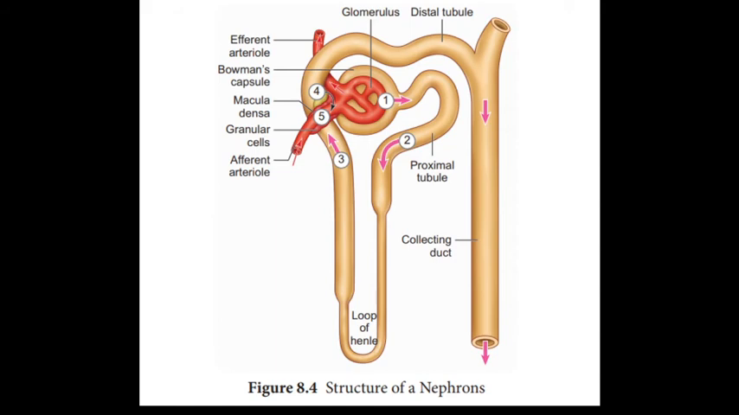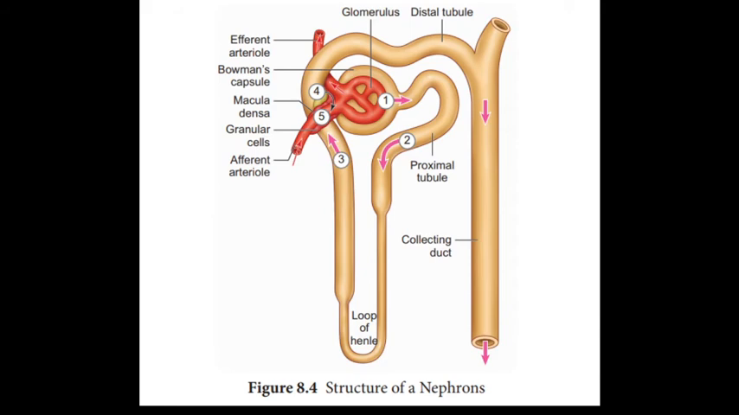Okay, PCT stands for proximal convoluted tubule. The second part is called the loop of Henle, and the third part is called DCT, distal convoluted tubule. That is enough for you about the structure of nephrons.